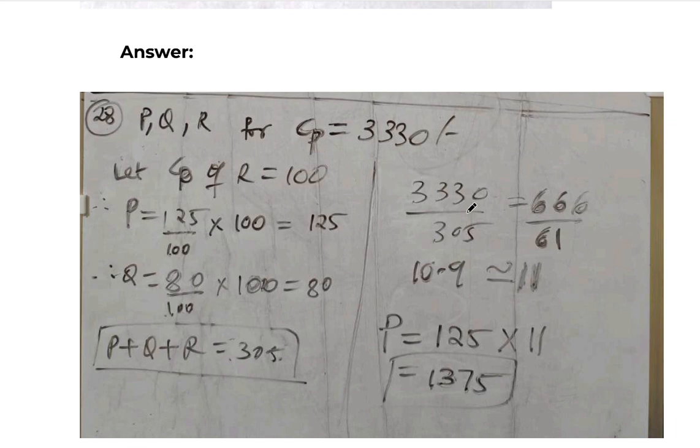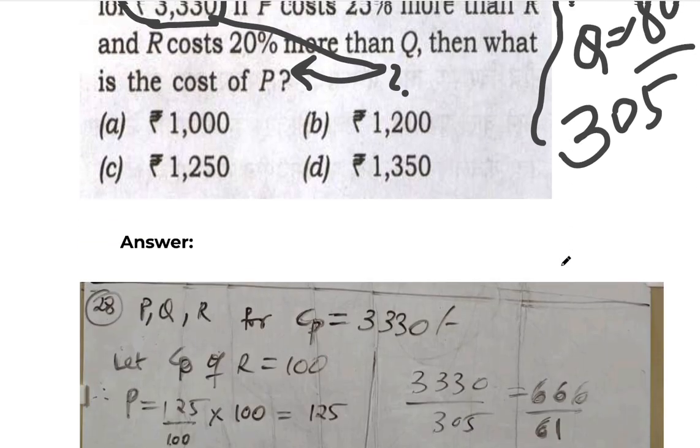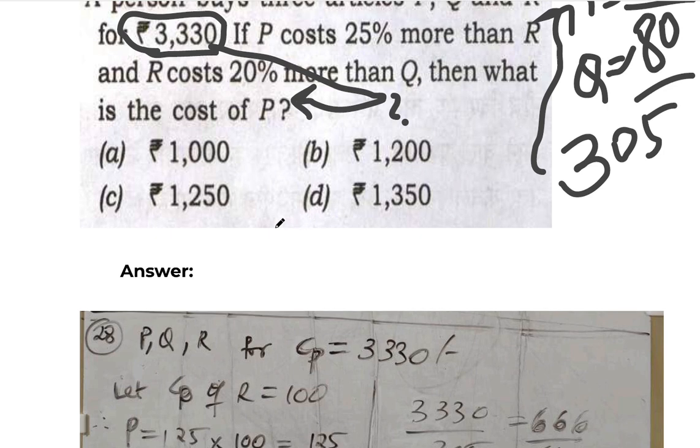Then for the 3330 amount, we have to divide 3330 by 305 and we will get approximately 11, which if we multiply by 125, we get 1375 as the answer. Make a note that it is an approximated value. So in the options, we have to see the nearest value, which is option D, 1350.